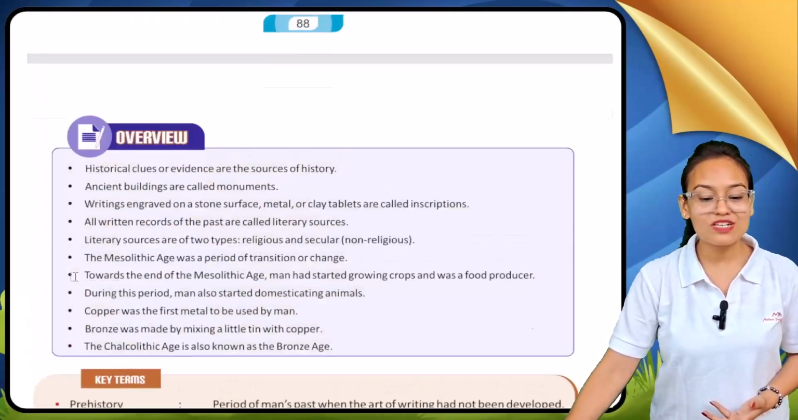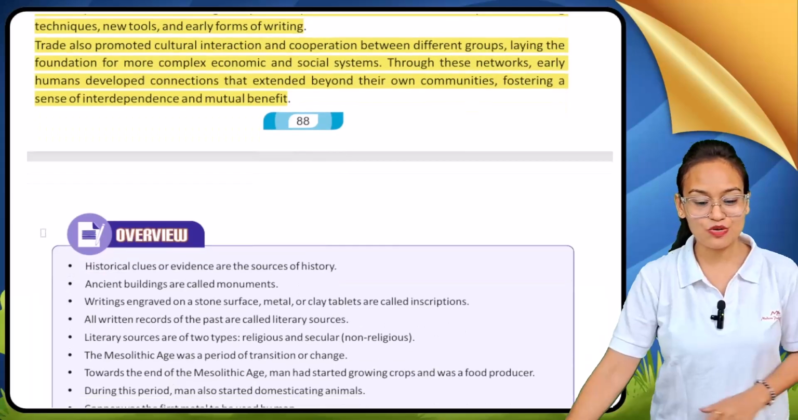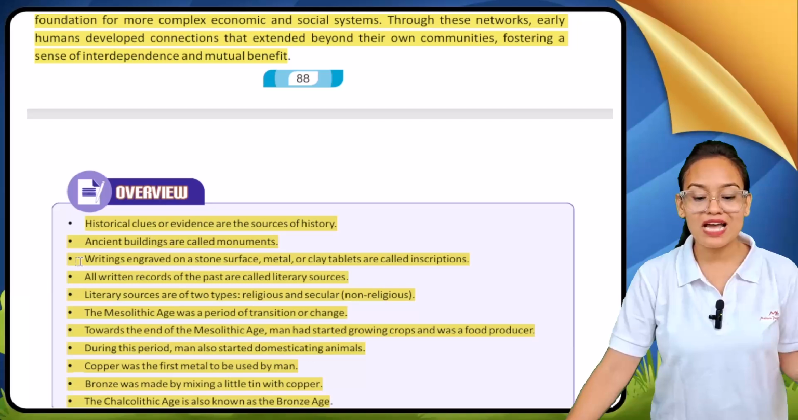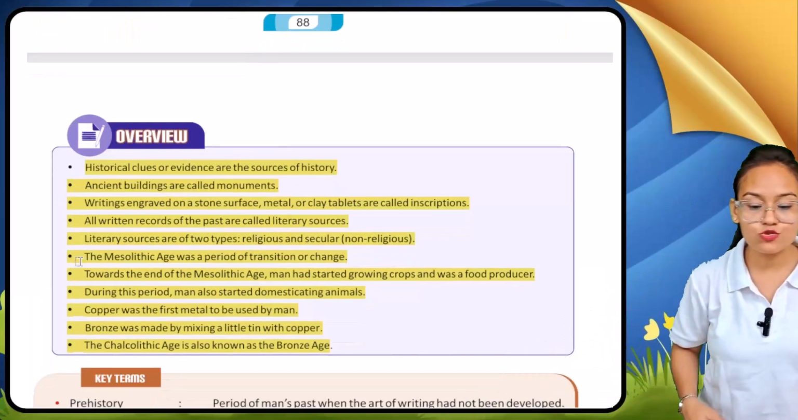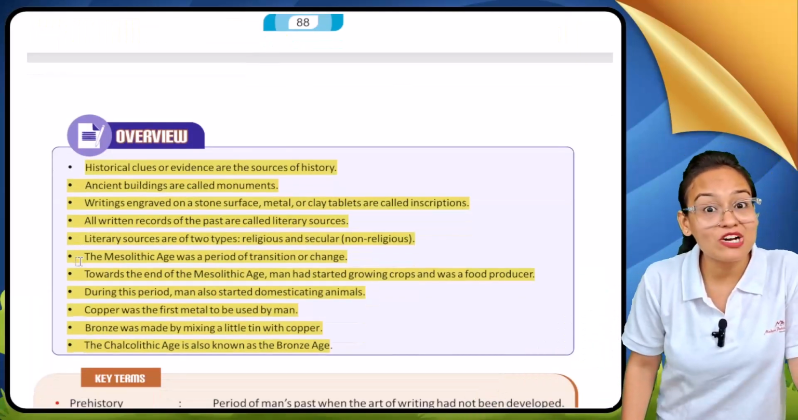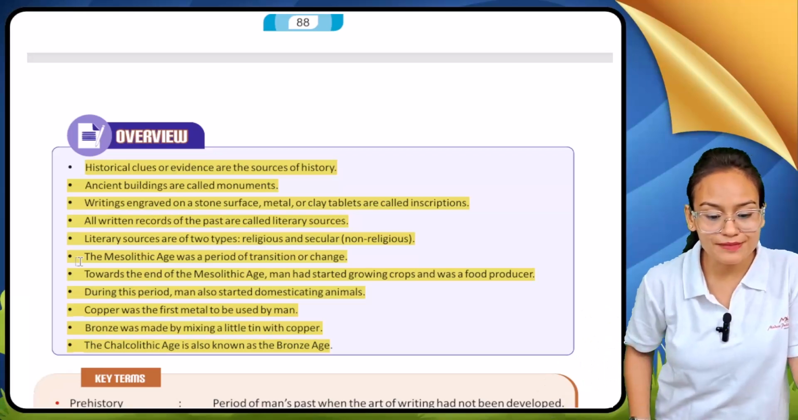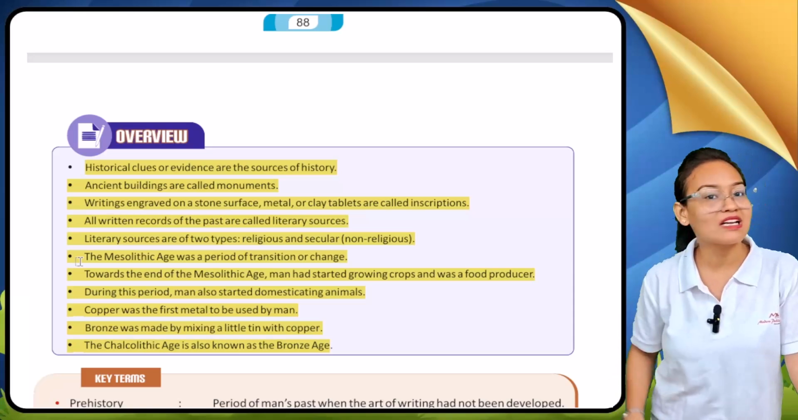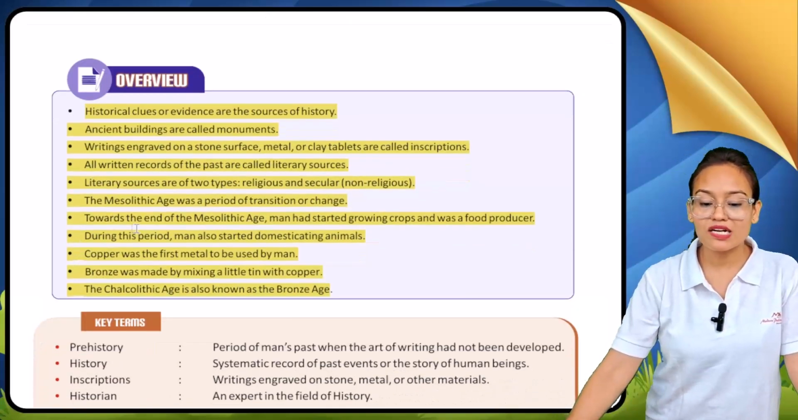So, my dear students, this is all in this chapter. Let's have a quick review of this chapter. Historical clues or evidences are the sources of our history. Monuments. What is the meaning of monuments? Ancient buildings. Writings engraved on a stone surface, metal or clay tablets are all called inscriptions.